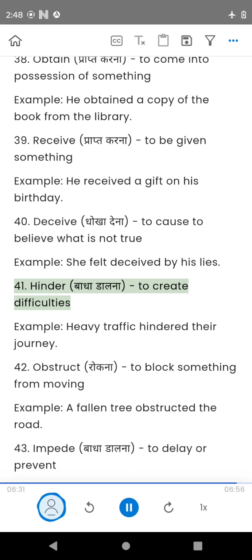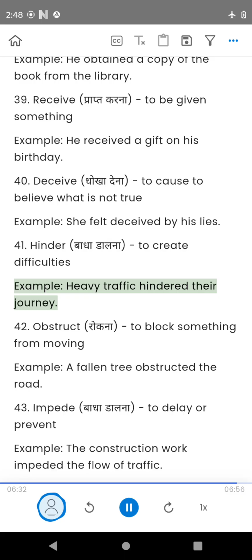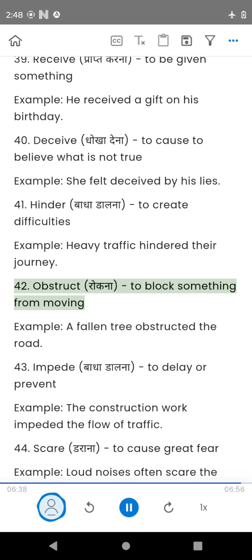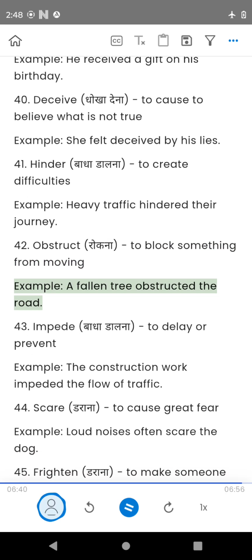41. Hinder, to create difficulties. Example, heavy traffic hindered their journey. 42. Obstruct, to block something from moving. Example, a fallen tree obstructed the road.